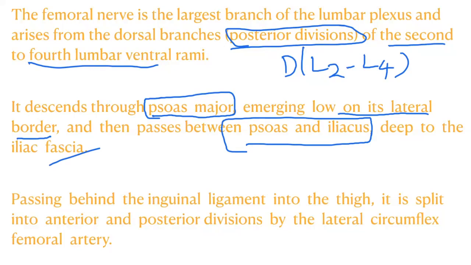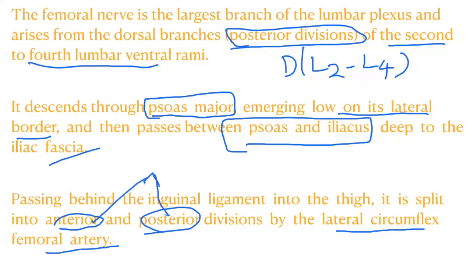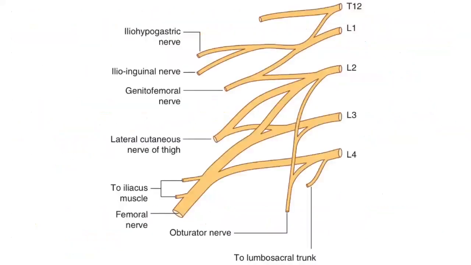Passing behind the inguinal ligament into the thigh, it is split into anterior and posterior divisions by the lateral circumflex femoral artery. So immediately after passing the inguinal ligament, it divides into numerous branches, and the division into the anterior and posterior division is by the lateral circumflex femoral artery. Remember those things.